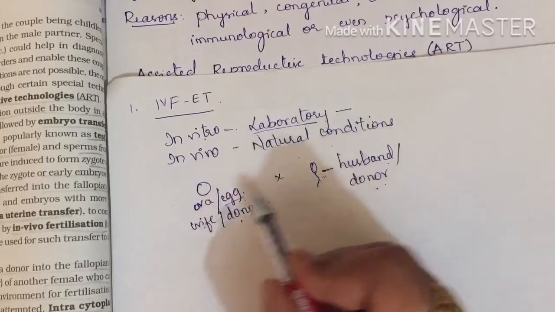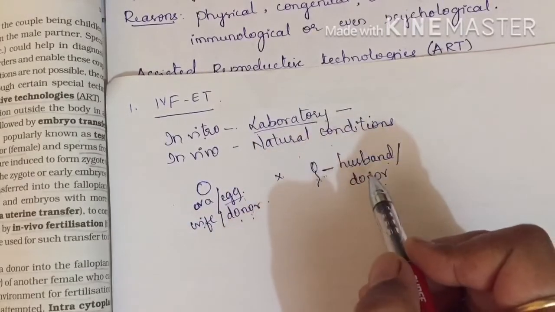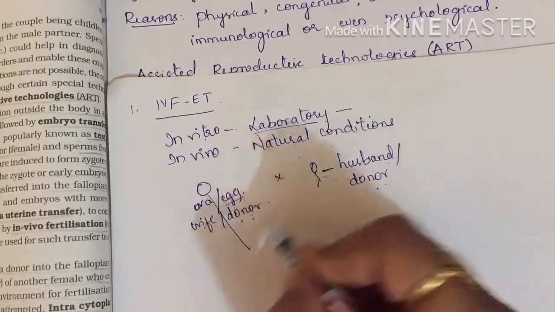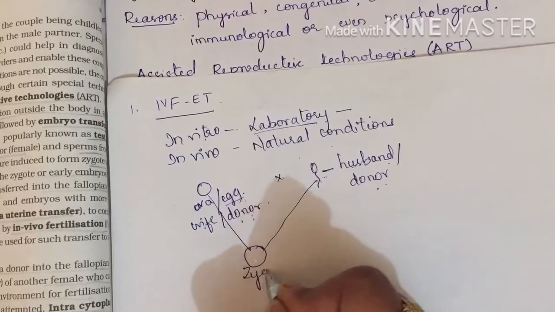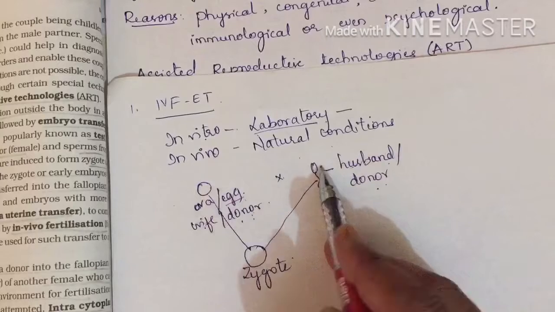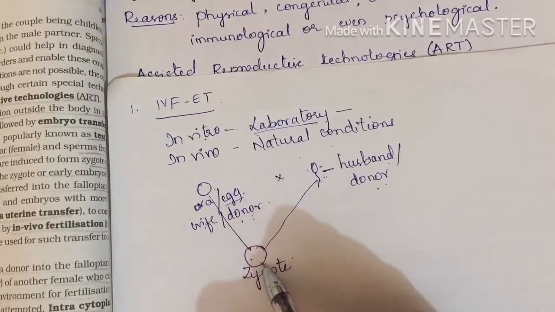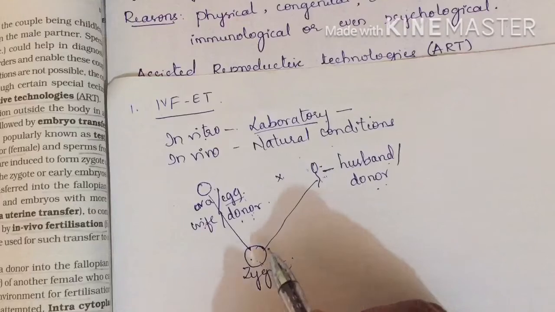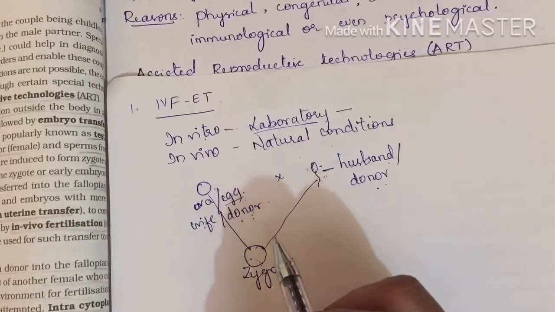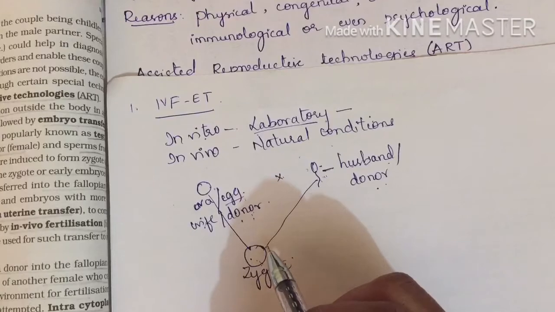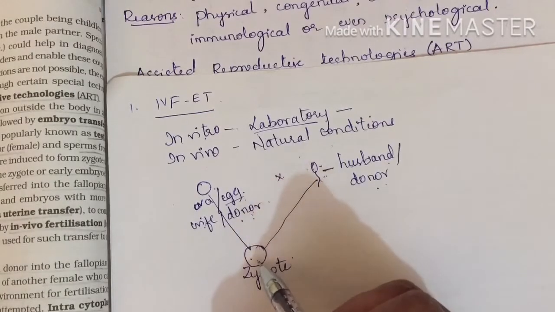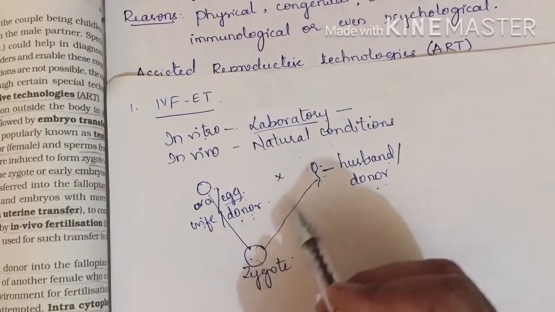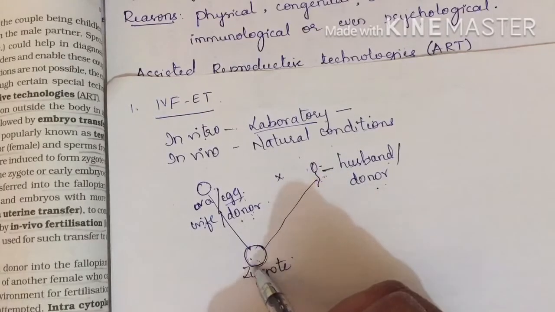Now we have these in our laboratory in two different test tubes. You can imagine it like this. Now we are taking these two, ova and sperm, and making them get fertilized to form a zygote. Now we are stimulating that in the laboratory, providing natural conditions as they would be provided in the mother's body, that is in the female reproductive system. What conditions will be present in the fallopian tube, those conditions will be provided here in the laboratory, so that fertilization can take place easily and it leads to the formation of a zygote.